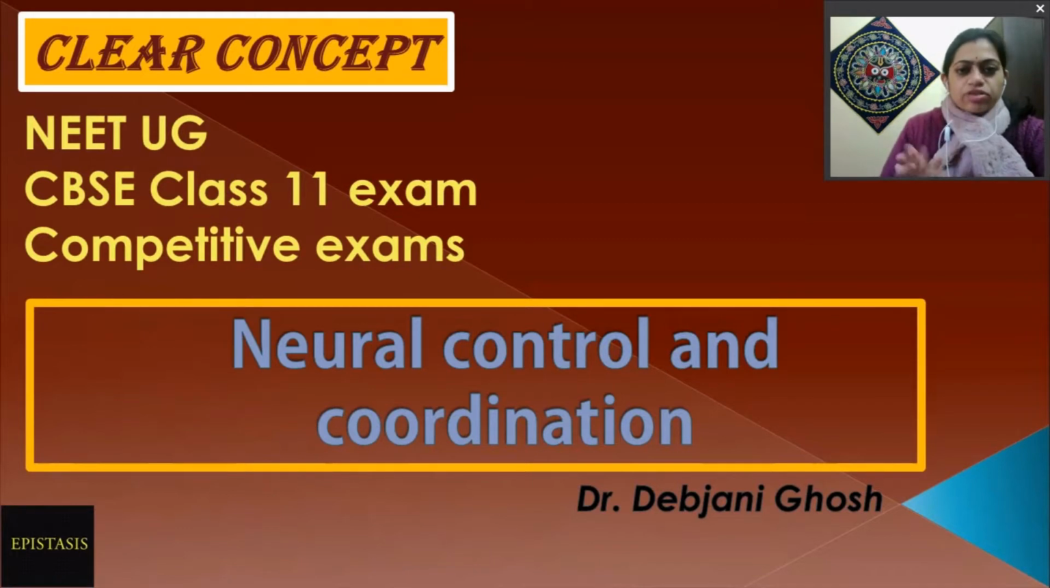In today's video we will do a quick revision of the chapter Neural Control and Coordination. This chapter is in the CBSE Biology Class 11 syllabus, chapter number 21. In this session, 2020 and 2021, the syllabus has been reduced and only some part of it is included. So in this video I will only address those reduced parts.